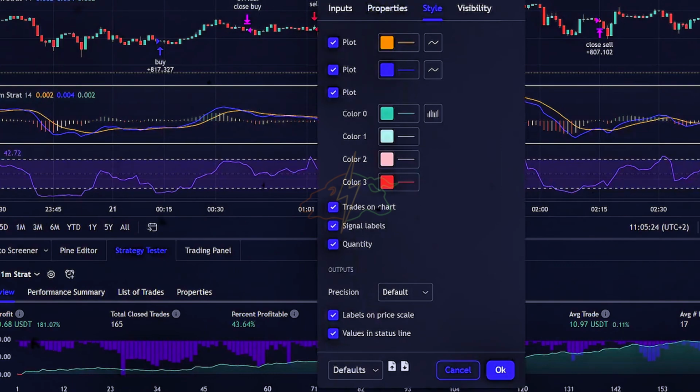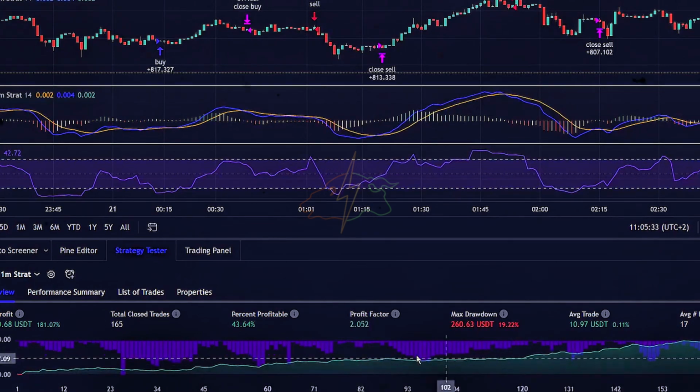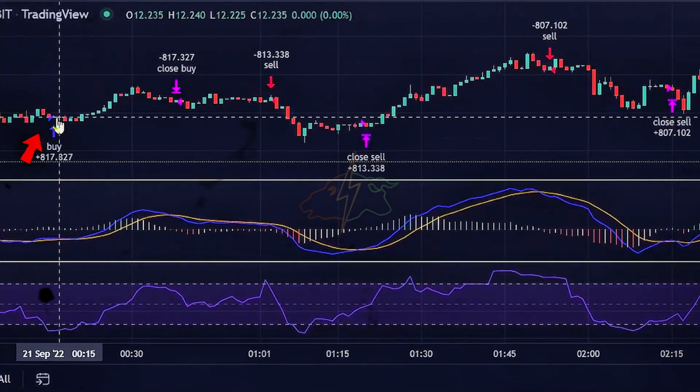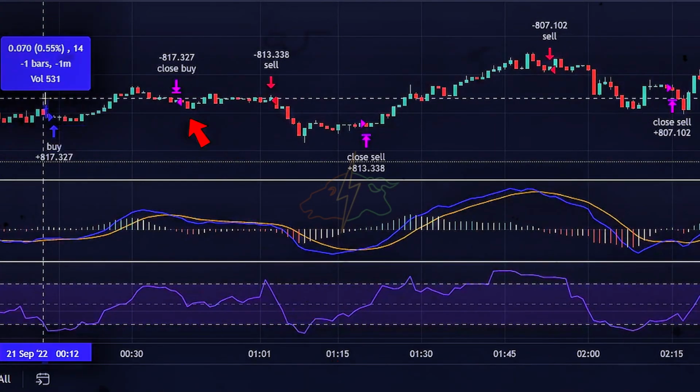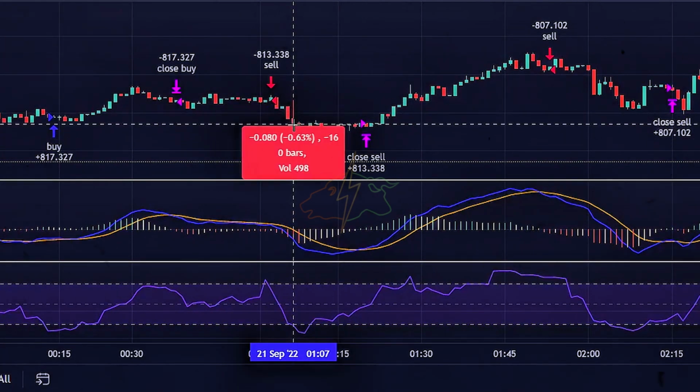Let's now take a look at the settings that were used. As you can see, we did not pyramid the orders, and we only used 10x leverage. Lastly, let's take a look at a trade made with this strategy. We entered the position here, and then we closed the position at this point. As you can see, the trades made with this strategy are very profitable.